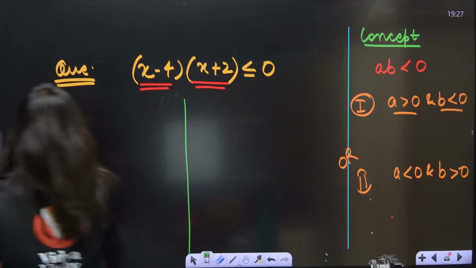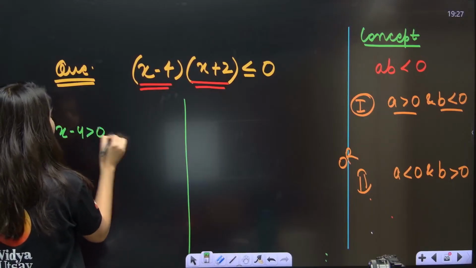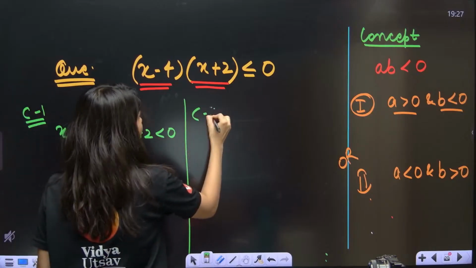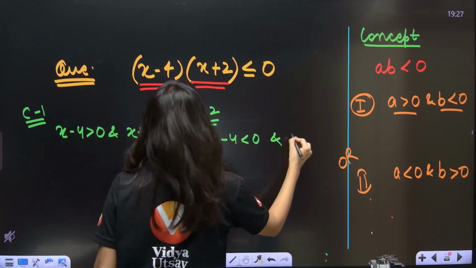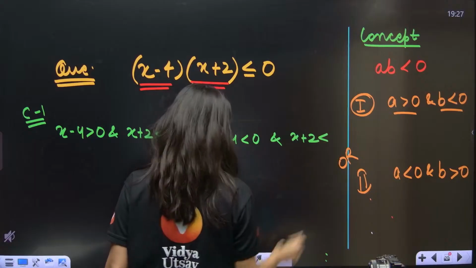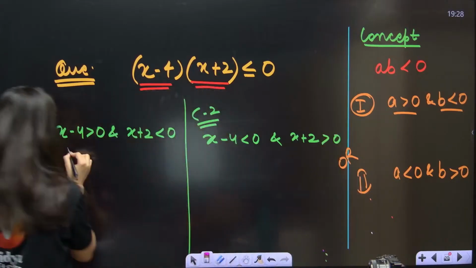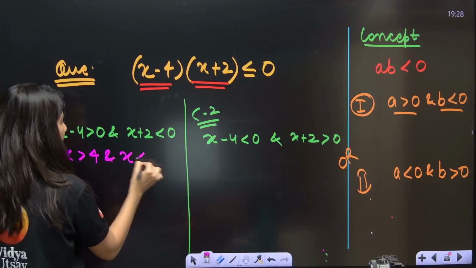So case number 1, everybody: x minus 4 positive, but this time x plus 2 negative. Case number 2: x minus 4 negative, but this time x plus 2 positive. Let's solve just like the previous question quickly. So x greater than 4 and x less than minus 2.